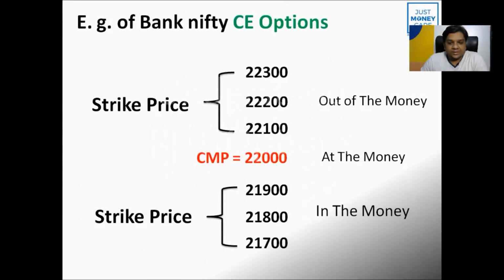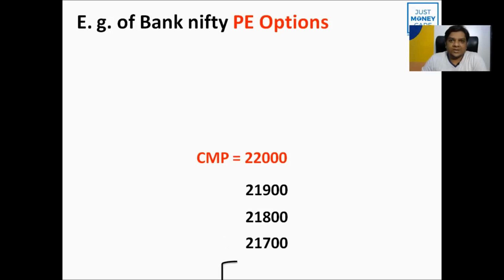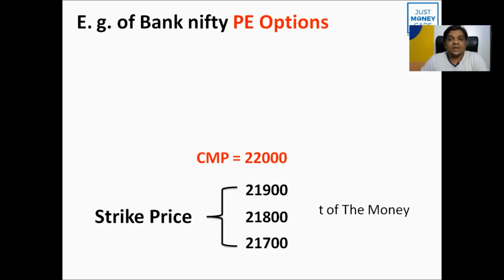Now let's understand the example of put options. In the case of Bank Nifty, the same market price is trading around 22,000. So the strike prices are 21,900, 21,800, and 21,700. We call these out of the money put options, because here you need to understand the correlation.